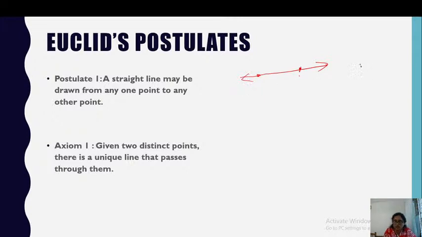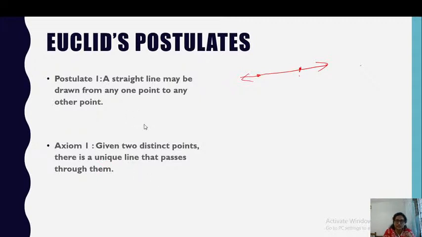If you have 1 point, you can draw infinitely many lines through it. But if you are given 2 points, only one line can pass through them. So a unique line will pass through them. This is axiom 1. From the postulate we got another axiom.